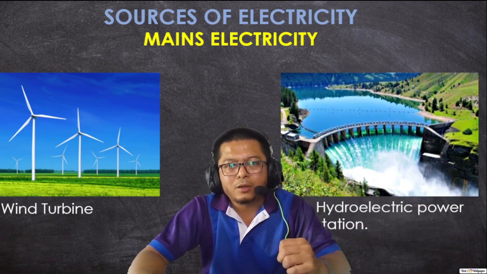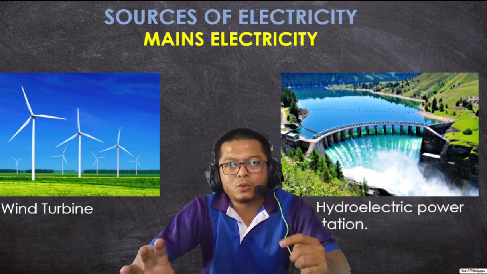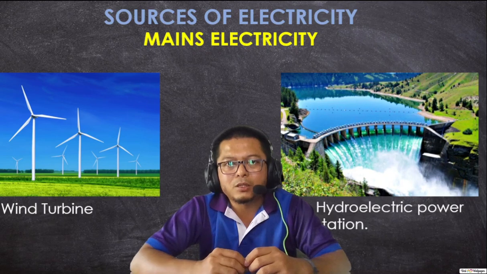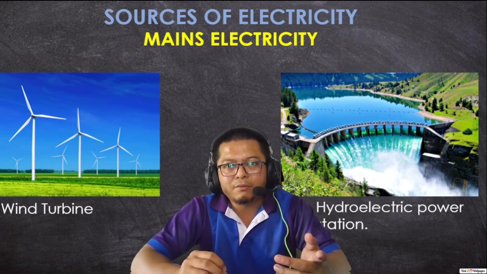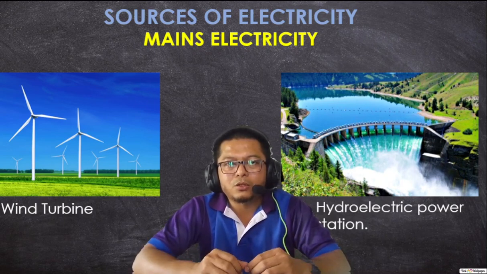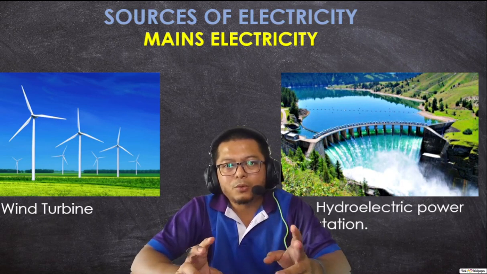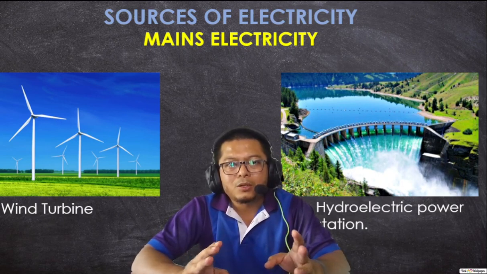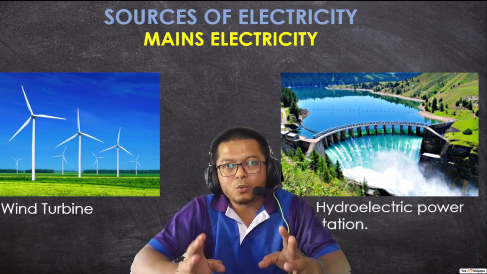Now, the hydroelectric power station, we don't have this, but China has the biggest hydroelectric power station in the world. They produce electricity by using water.